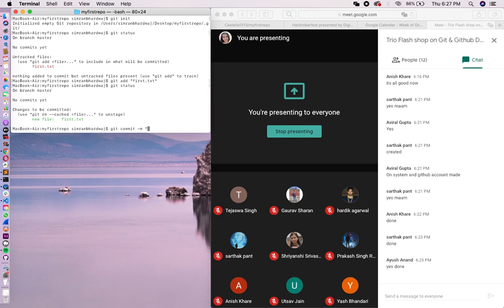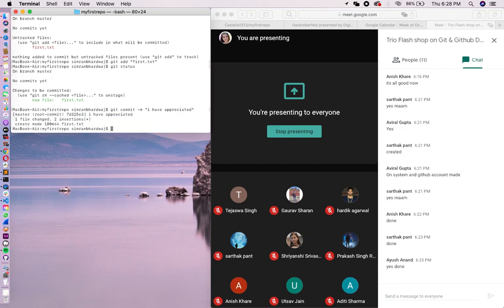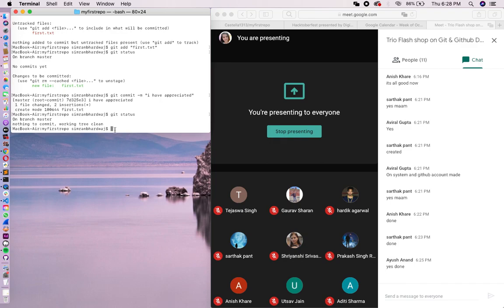For example, I am going to type that I have appreciated. It is just something that I have changed. I hope you are getting it. So this is going to commit our changes. I will even show you where I have appreciated, like your commit will be shown. Now you can check by typing the command git status, like everything is done now.